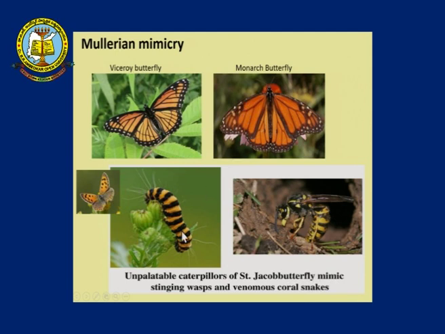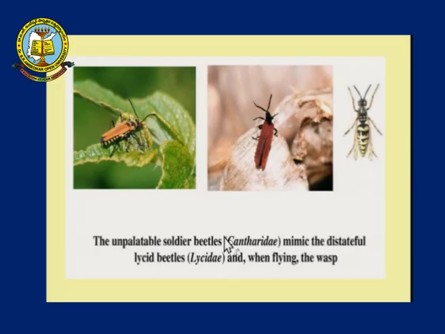Now, we are talking about another example, the Saint Jacob butterfly. This is the shape of how a Jacob butterfly looks. The caterpillar resembles a wasp, where the stinging wasp is present. Also, the color resembles that of a wasp, thereby protecting itself from predators. In the same way, you have three types of beetles over here.